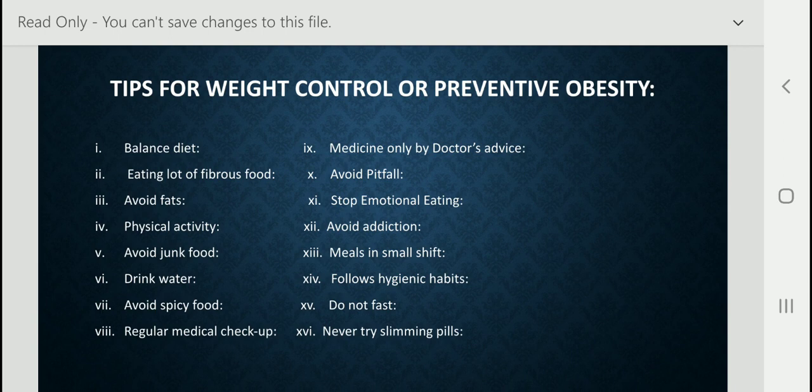Next, do not fast. Sometimes people do not eat to reduce weight. This leads to serious problems like fainting, convulsion, pain in stomach, headache, vomiting. So we should not continue fasting, but in a week you can keep only 1 day of fast, but more than 1 day we should not keep the fast.